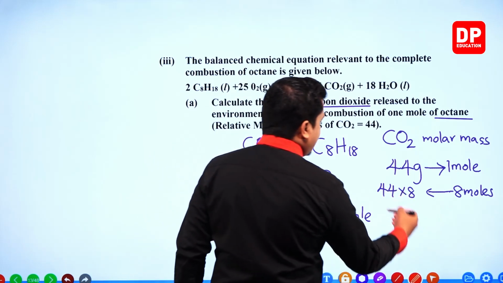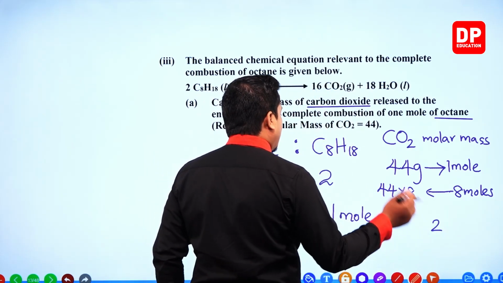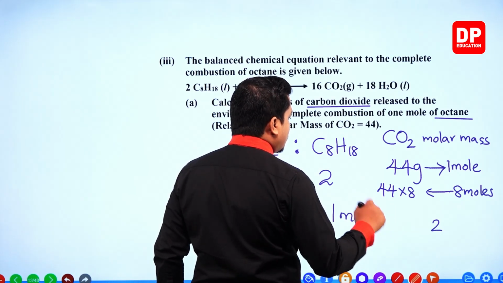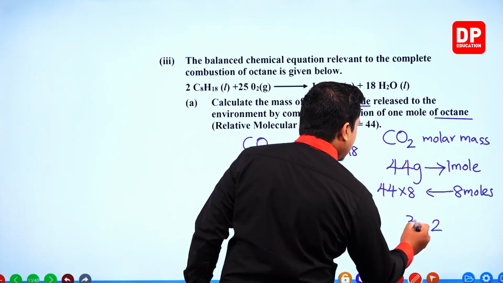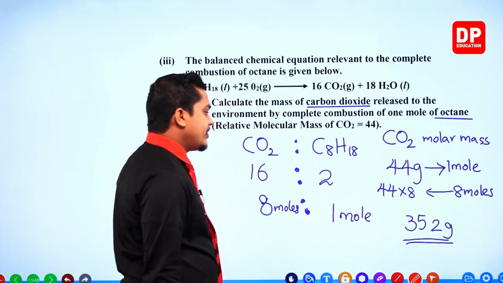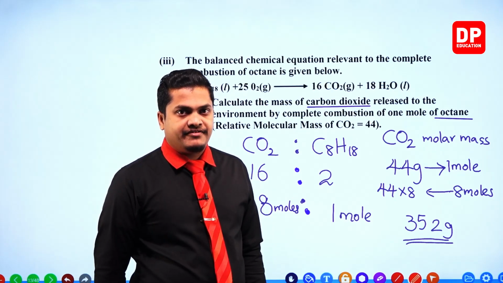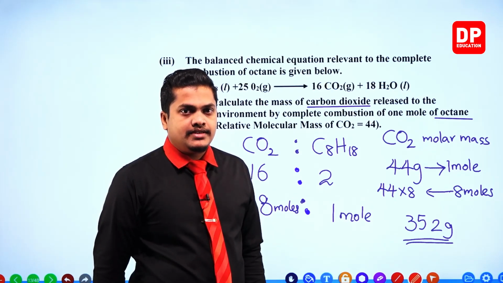So 4 times 8 is 32. 2, 3 is left over. 4 times again 8 is 32. 32 plus 3, 35. So our answer is 352 grams. This is the answer.